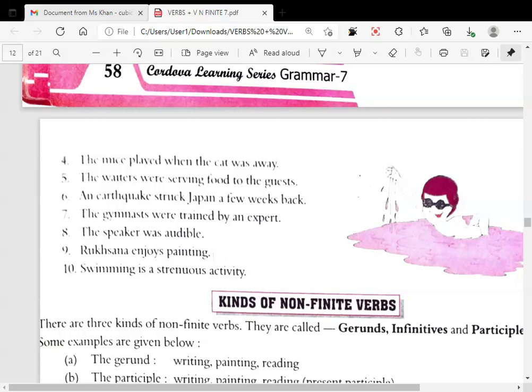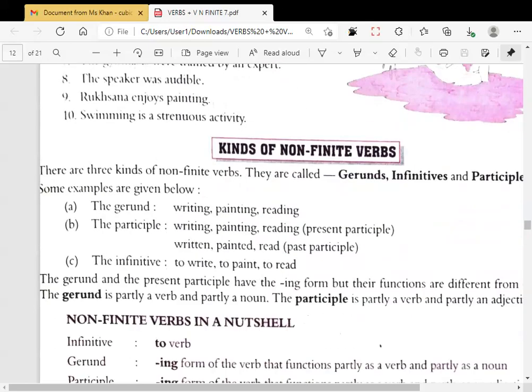So the first type is your non-finite verbs, and it says that there are three kinds: gerund, infinitives, participles. Gerunds are writing, painting, reading. Participle: writing, painting, reading, which is present, and written, painted, read, past participle. And infinitives: to write, when to is added to the first form of the verb, to walk, to go, to play, to eat, to beat. Infinitive. Understood?